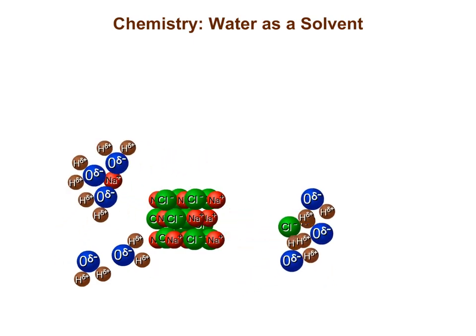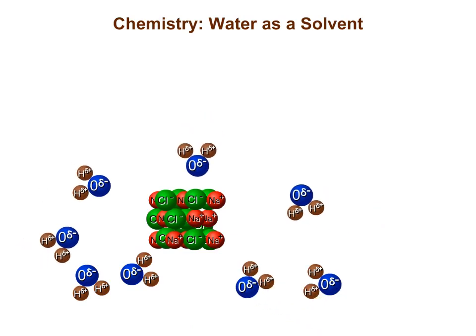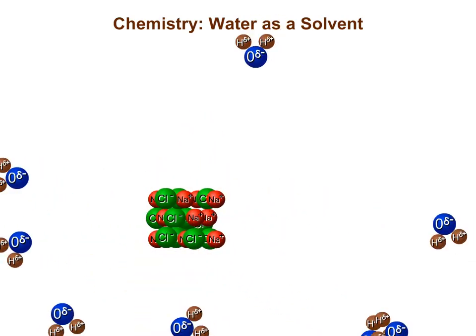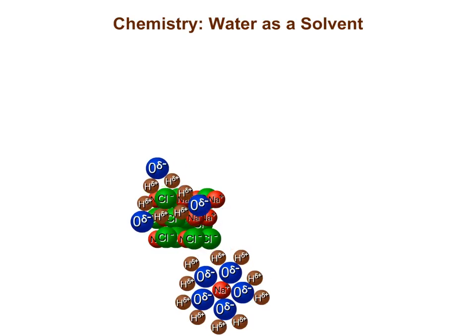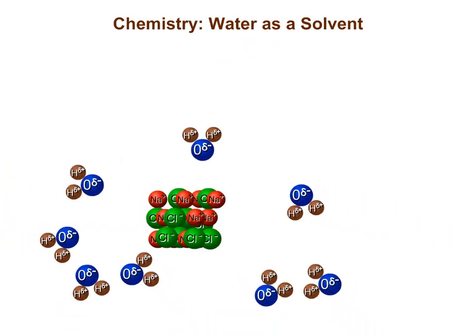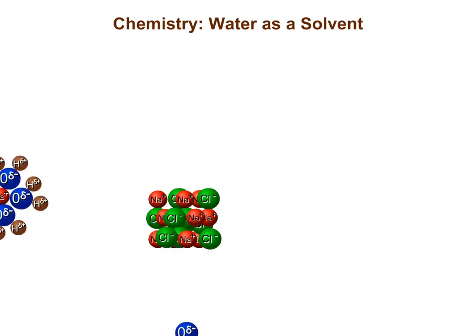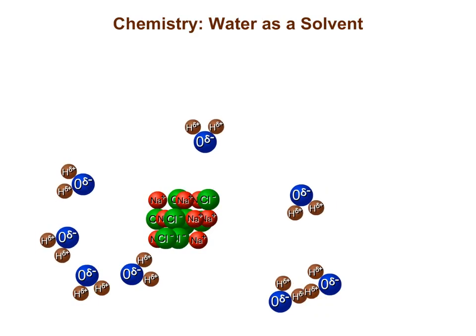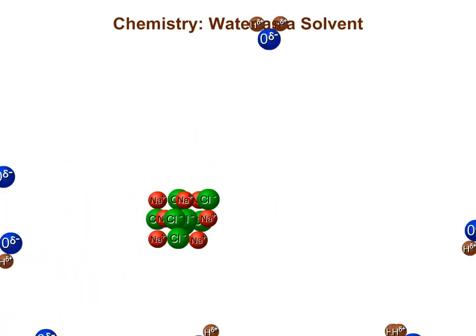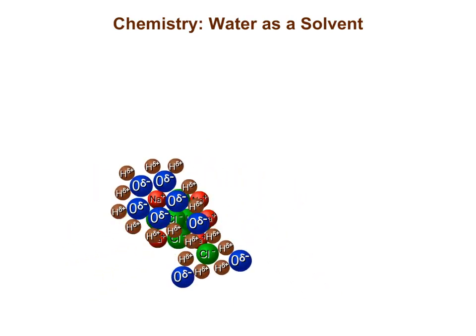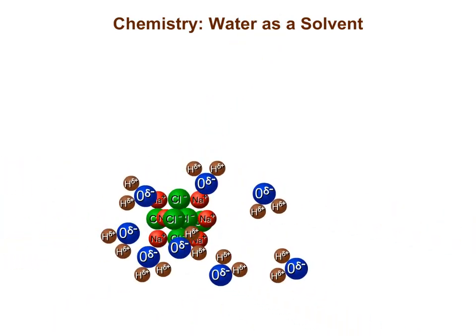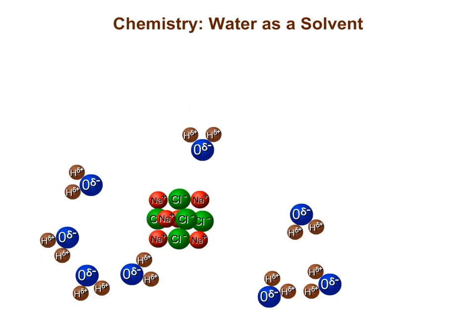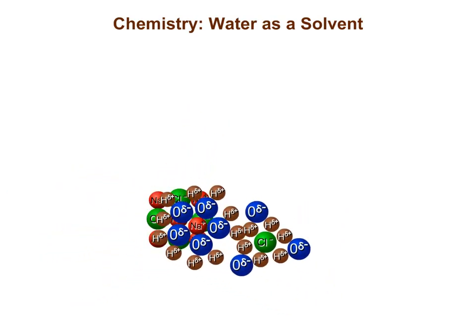Water is a polar molecule. When water dissolves ions, the partial negative charge on the oxygen attracts positive ions, such as sodium, and the partial positive charge on the hydrogen attracts negative ions, such as chloride. Except for the salts deposited in bone and teeth, most other ions in the body are dissolved because of water's ability to act as a solvent.